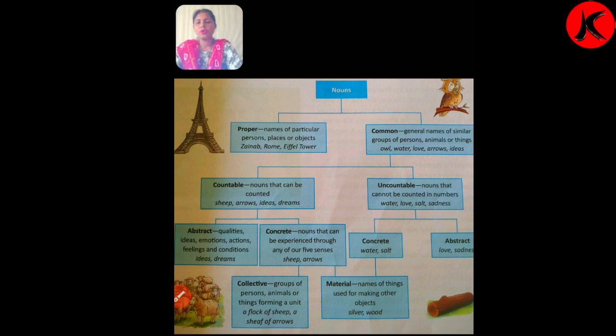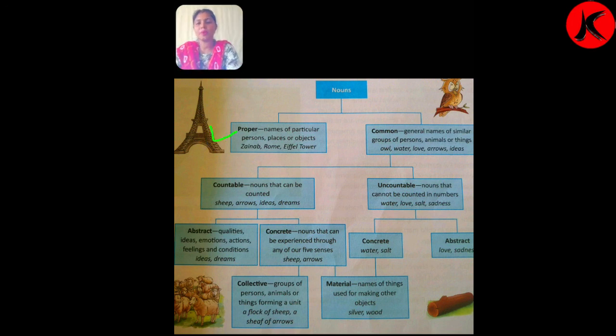So, now first of all I am going to explain you the different types of nouns. Number 1, proper noun. There are different types of nouns like proper noun, common noun, countable nouns, uncountable nouns, abstract noun, concrete noun, collective noun and material noun. So first we will see proper noun.